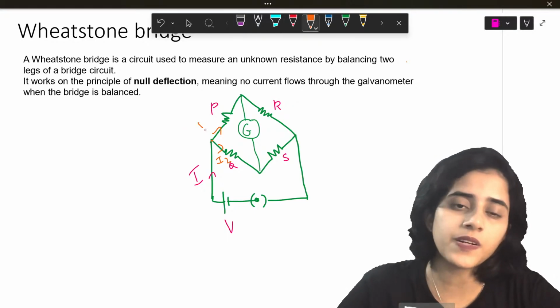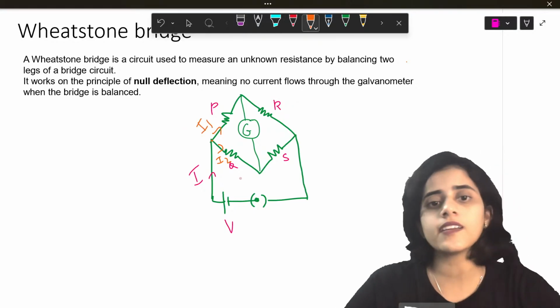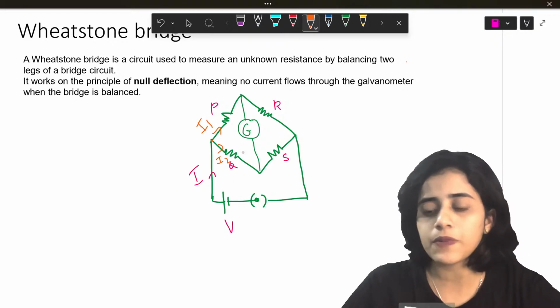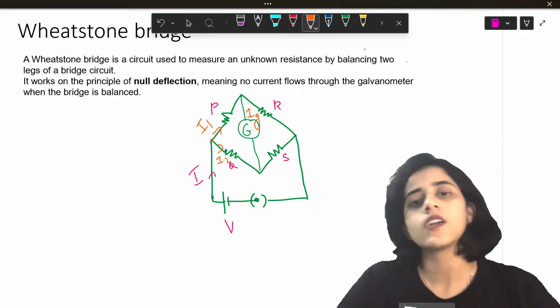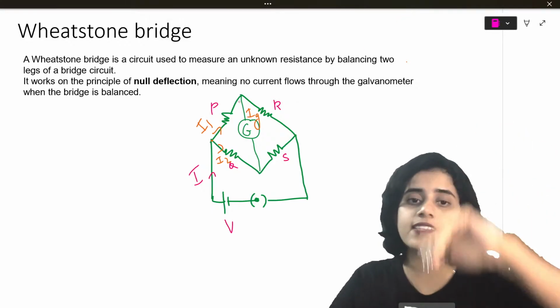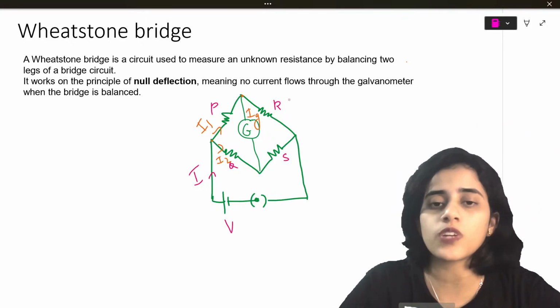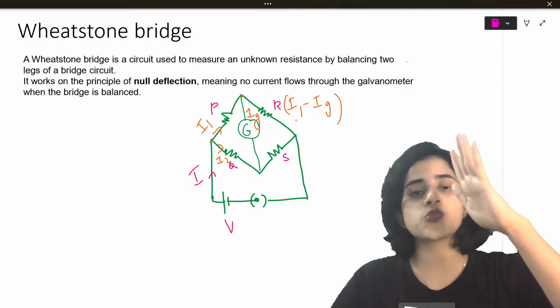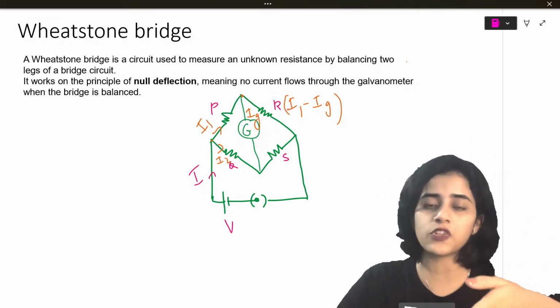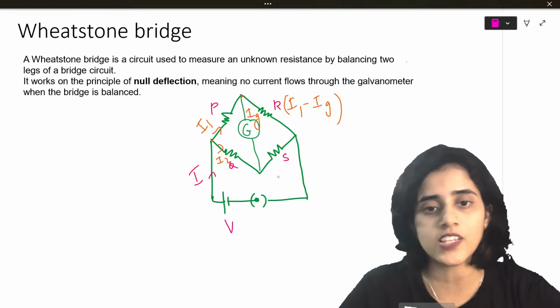So current I splits into I1 and I2. Now what happens? Through the galvanometer, there is a current Ig. So what passes through resistance R? Through resistance R, the remaining, I1 minus Ig, goes. I1 goes through P, Ig goes through the galvanometer. So through R, I1 minus Ig goes.